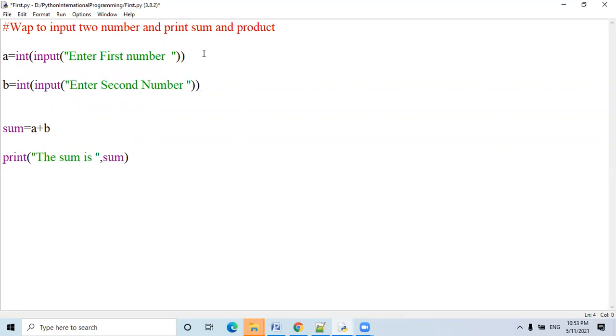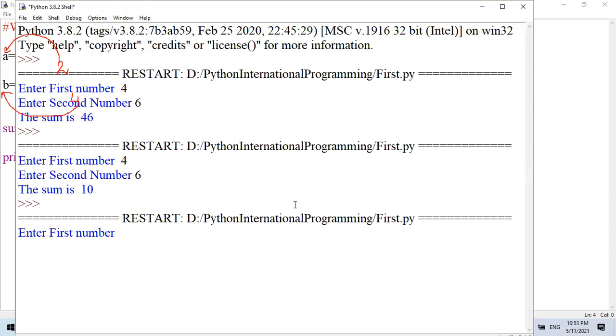Okay, now please understand this statement. It's a very good example. So enter first number, input. Now the input will be 2 in a string format. And this int will convert the string 2 into an integer and then store it in A. And in the second statement, 4 will be input in a string format. This int will convert 4 into an integer and store it in B. Now we will receive the same output, and this is the most appropriate statement. Let me run this. 4 plus 6, 10. Hope you understand.